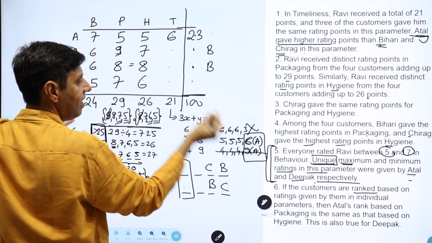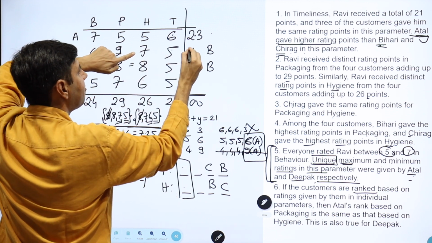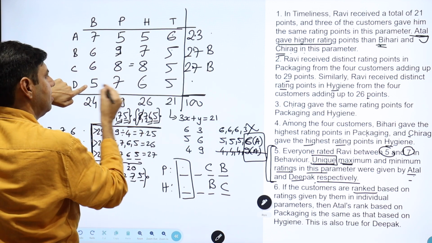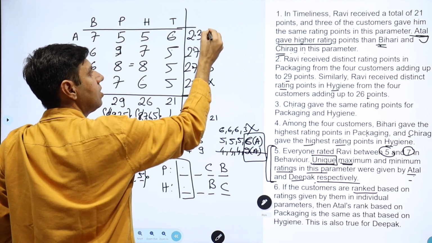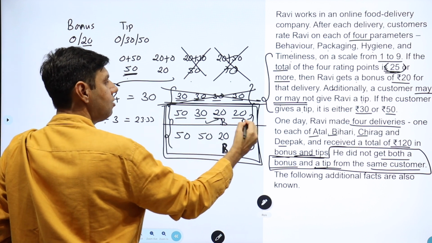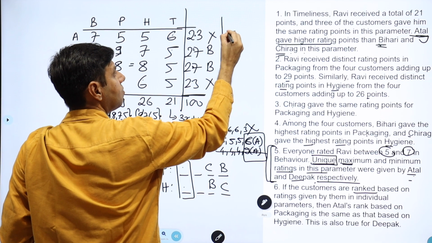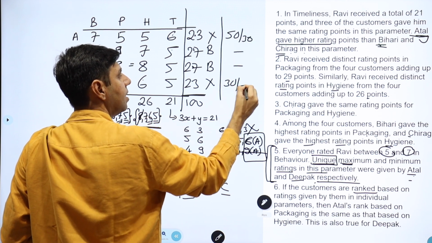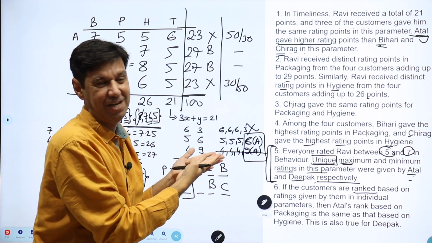So if that is 6, this is 5, 5, 5. Okay, so the sum is 22 and 5, 27, 22 and 5, 27, and this will take care of this again. 10, 10 and 13, 23. This is no bonus, no bonus, no bonus. 20, 20, he has got 2 bonuses. So if he gets 20 and 20 bonus, he'll get 50 and 30 as a tip from 2 places. So this will either be 50 or 30, no tip, 30 or 50. He doesn't get both bonus and tip, right? So that takes care of it. So finally we have just got it, right?